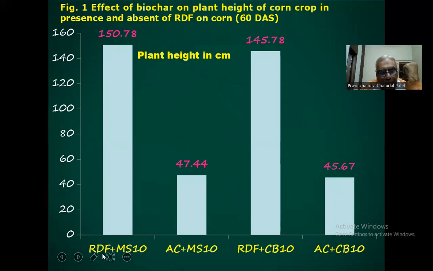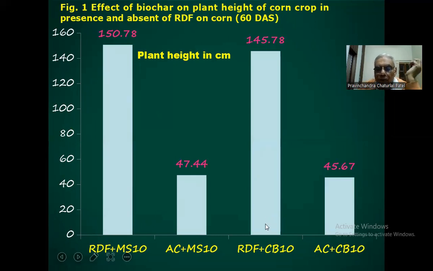So here you can see that with the recommended dose of fertilizer and corn stover, means maize stover biochar at the rate of 10 ton, it shows the height 150.78 centimeter. Whereas when we do not apply the recommended dose of fertilizer, but apply alone maize stover biochar at the rate of 10 ton, then the height is lesser, 47.44. So there is an increase of 3 to 4 times more plant height when we apply the recommended dose of fertilizer along with the biochar at the rate of 10 ton per hectare.